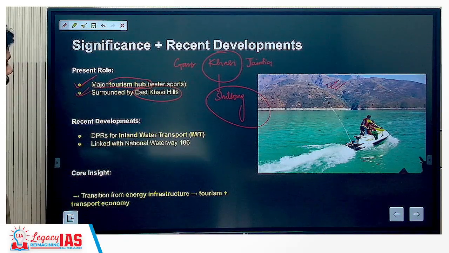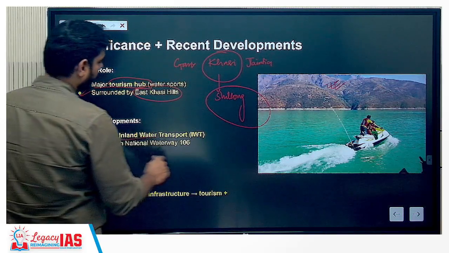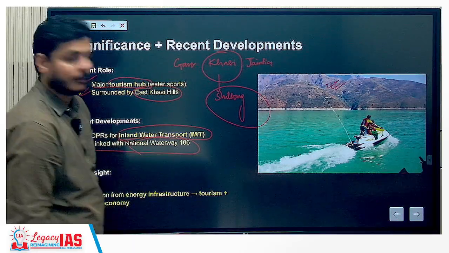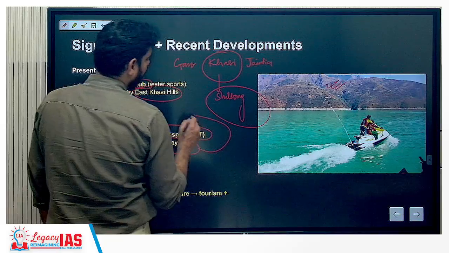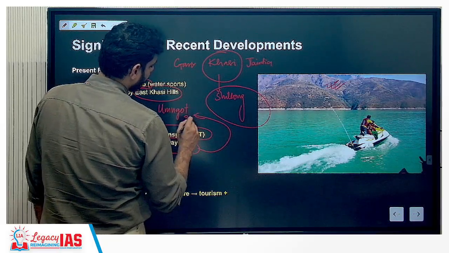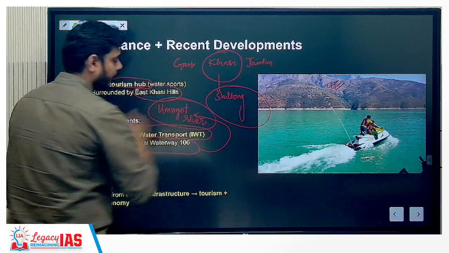Recent developments: DPRs for inland water transport, and it is also linked with National Waterway 106. This is particularly important. Umgot River is the one here, that we need to remember.